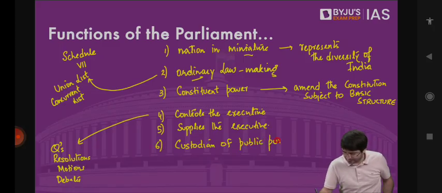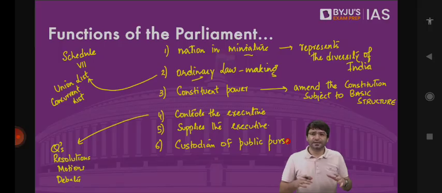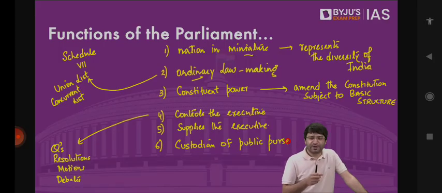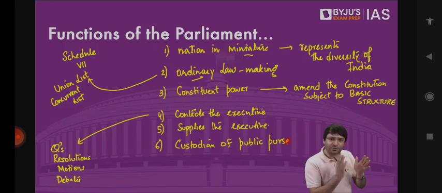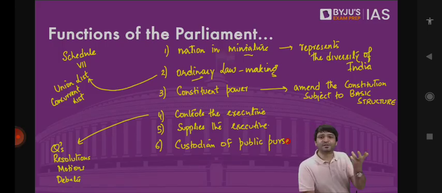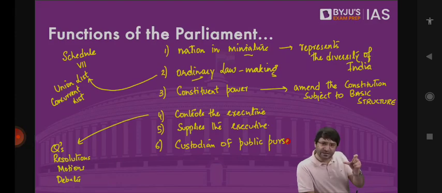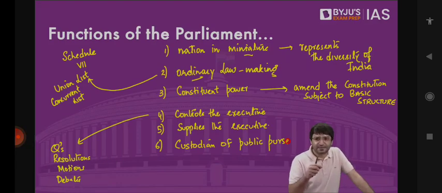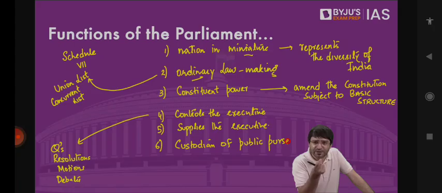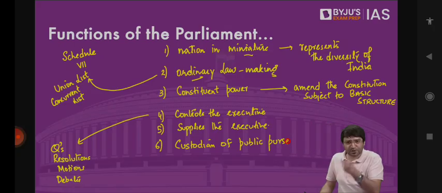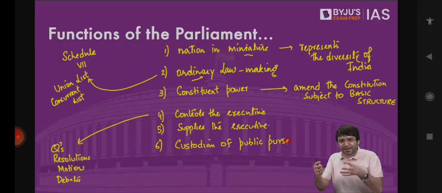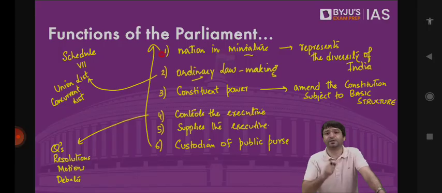It is the custodian of public purse. We will discuss in union legislature, there is a fund known as Consolidated Fund of India, where almost the entire money is deposited. All the investments raised, all the taxes that are imposed, all the FDI that comes in, all that is deposited into this fund known as Consolidated Fund of India. All the loans that are taken by the central government get deposited in the Consolidated Fund of India. But the ministers, the executive, cannot spend even a single penny from Consolidated Fund of India without the approval of the Parliament. So without parliamentary approval, government cannot spend even a single penny from this Consolidated Fund of India. And Consolidated Fund of India then becomes the custody of the Parliament. Parliament is the custodian of this public purse, public money.